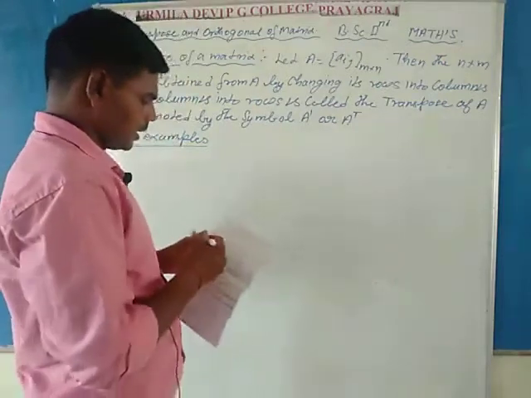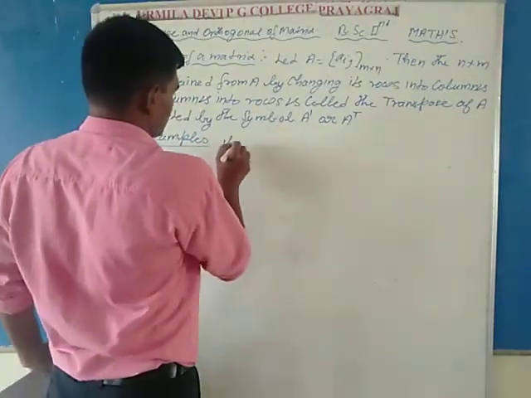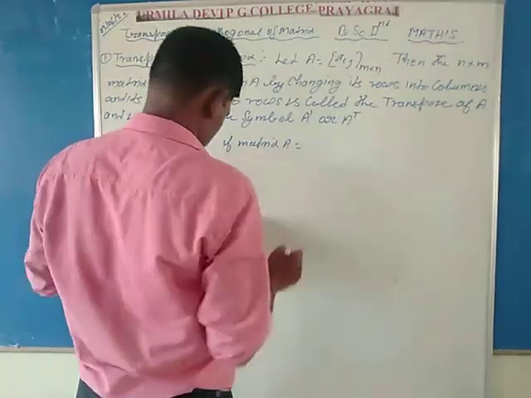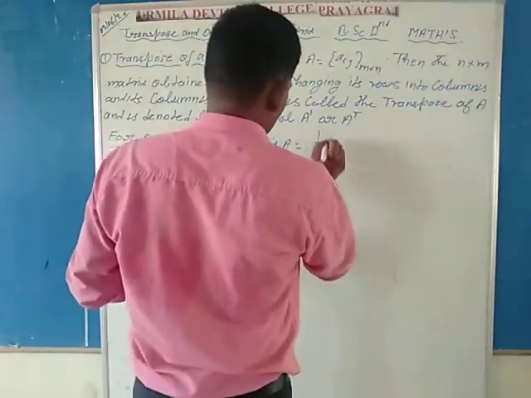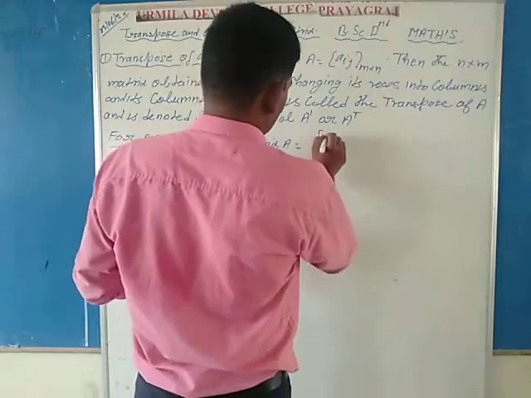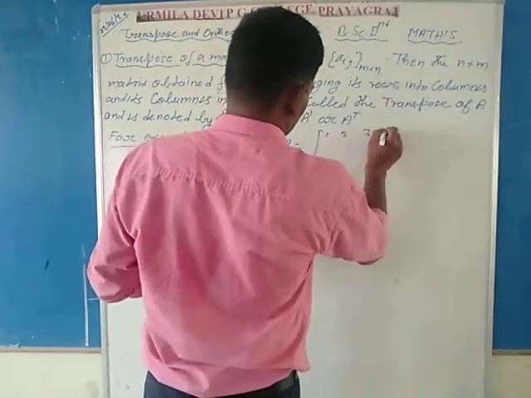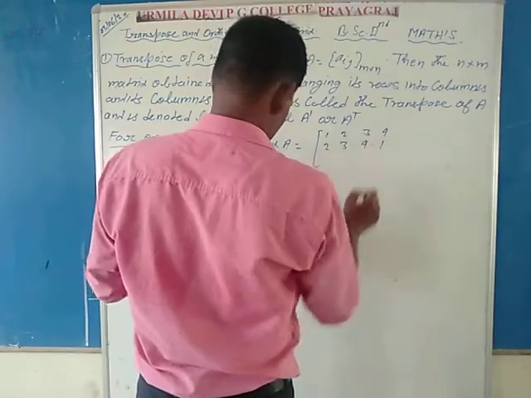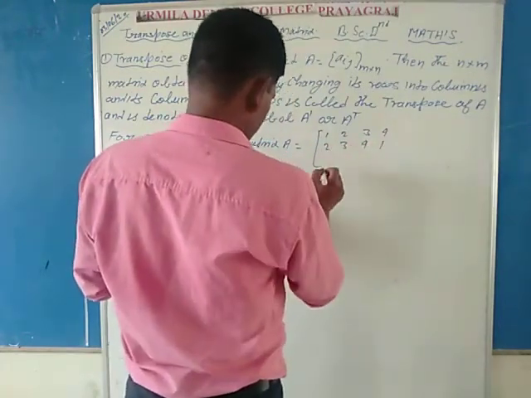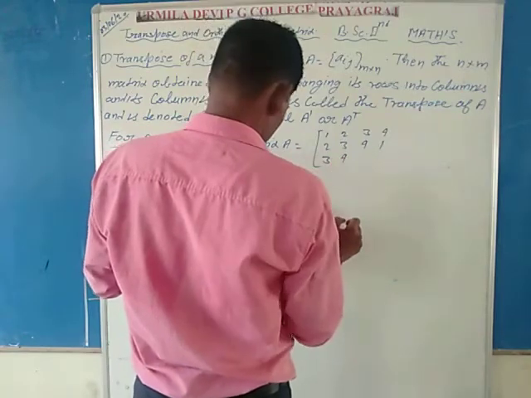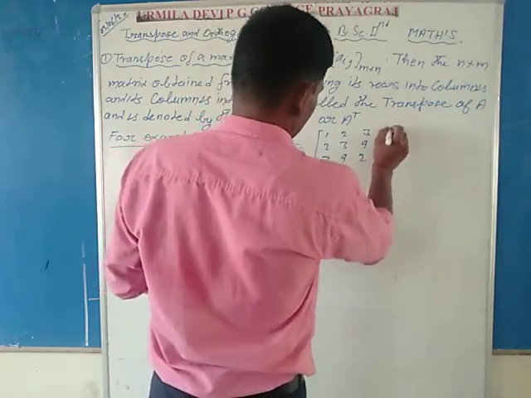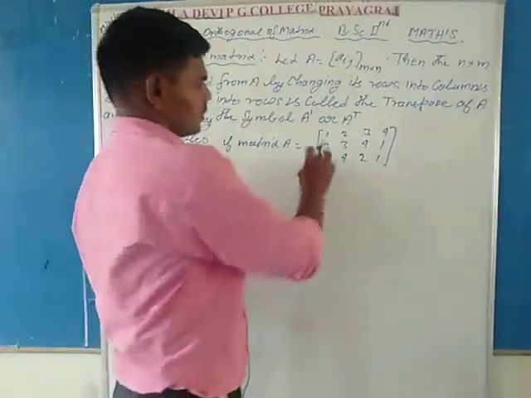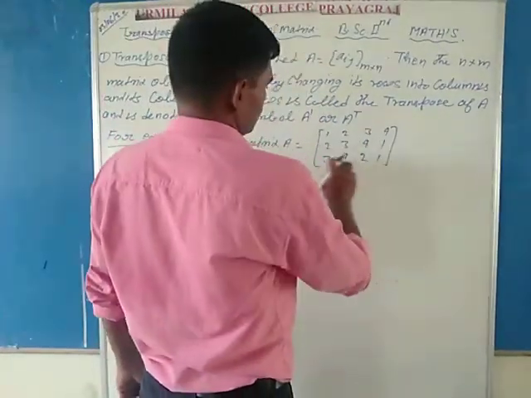If matrix A is equal to 1 2 3 4, 2 3 4 1, 3 4 2 1, the order is known: here there is a first row, second row, third row.